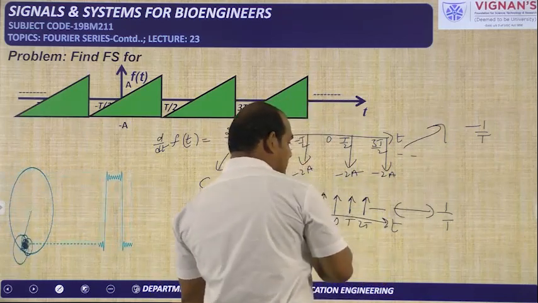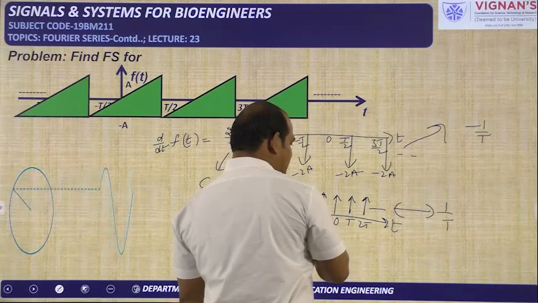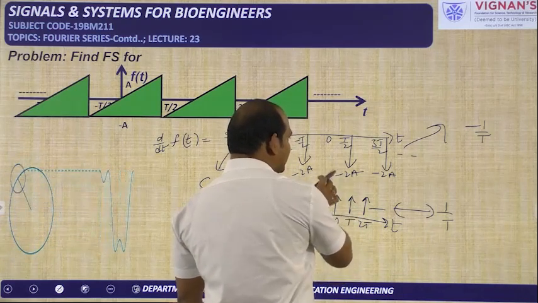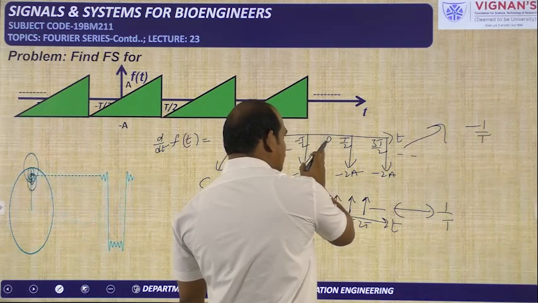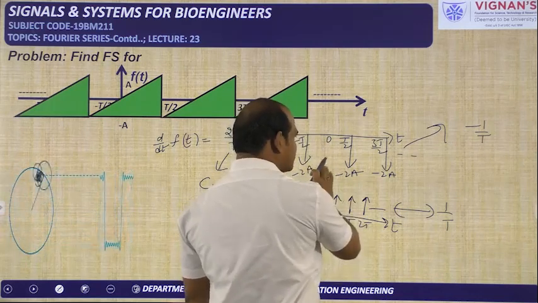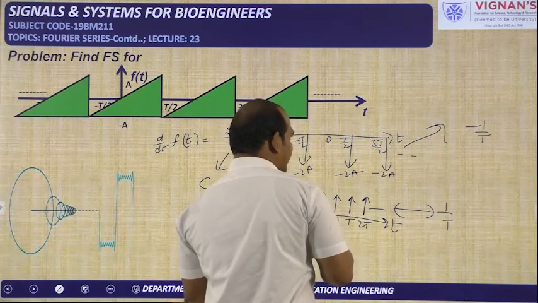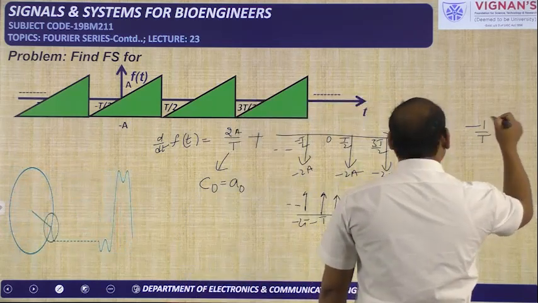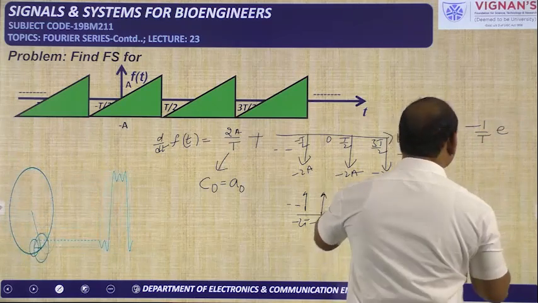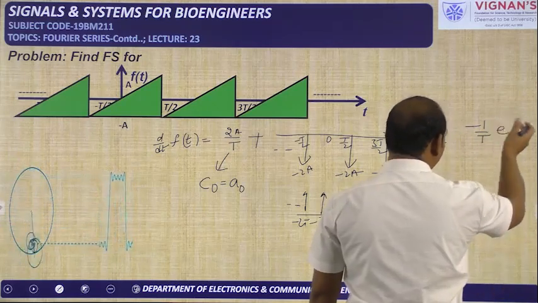But these impulses are available at t equal to 0, T, 2T like that. But here, in place of availability at 0, it is available at T by 2. That means it has been shifted to the right side by T by 2 seconds. That means it will have the exponential term. Time shifting will provide an exponential term in the frequency domain.